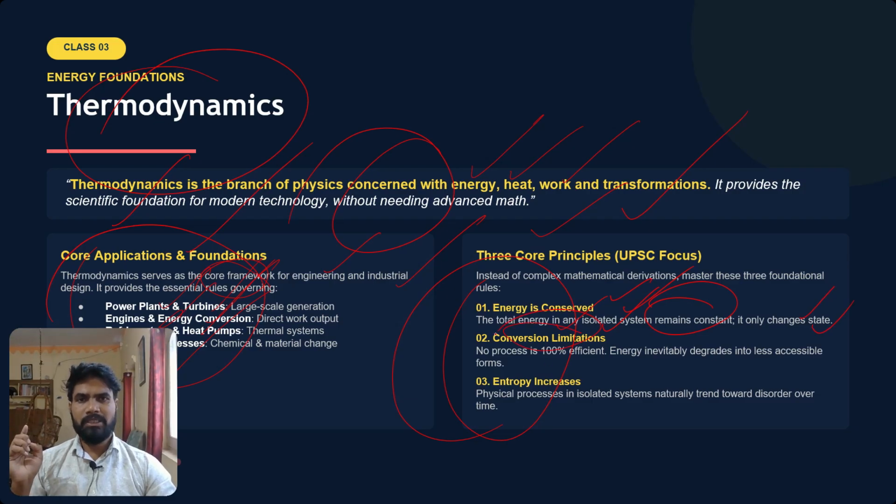Second principle is conversion limitation. The second principle talks about the limitations on conversion. So no process is 100% efficient when we are converting energy from one form into another form. Energy inevitably decreases due to conversion into a less accessible form. So the energy that is there in non-accessible form is called entropy.